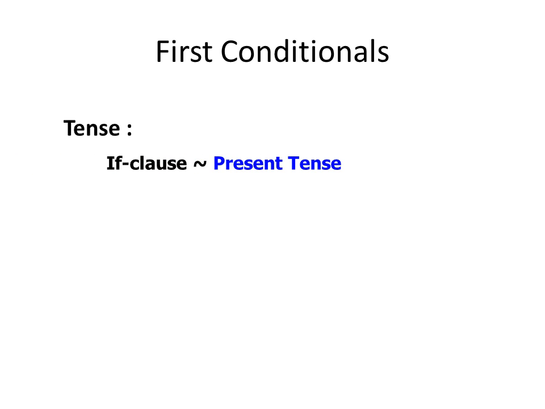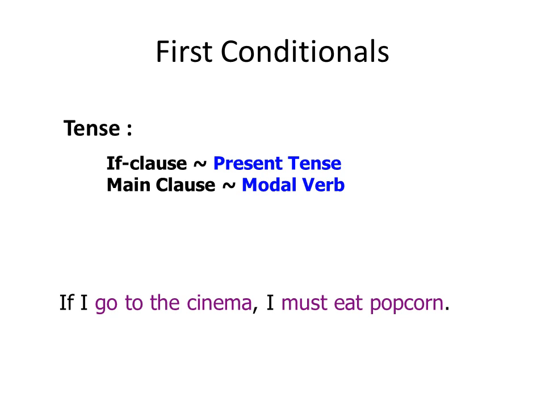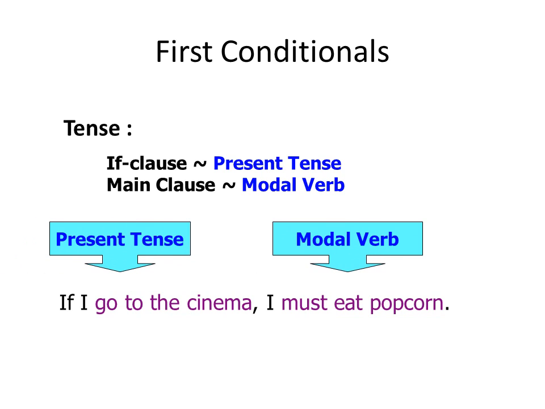Okay, it's not as easy as just the present tense and the future. We can also use modal verbs with the first conditional. This really gives us the element of probability or possibility. If I go to the cinema, I must eat popcorn. So I use a present tense and a modal verb, must. And remember, as always, with modal verbs, it's never followed by to. I must eat popcorn. Never, I must to eat popcorn. It's not correct.